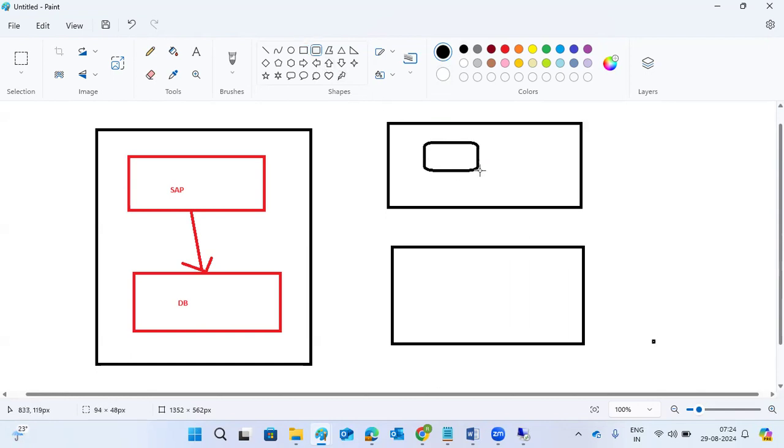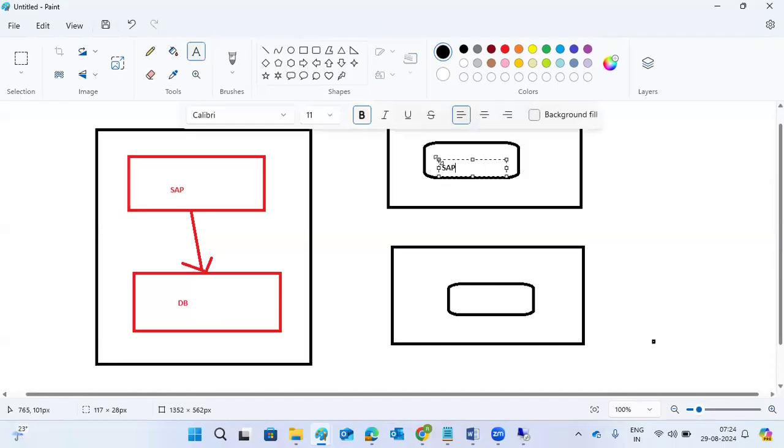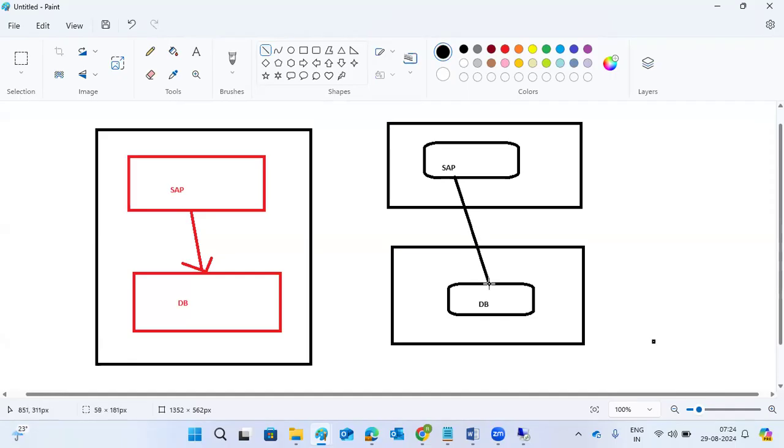Both are not in the same operating system, they are on different operating systems. In this way, you require two operating systems, two RAMs, two disks, two networks, and two support teams, because a support team is required to do the monitoring of the two systems.